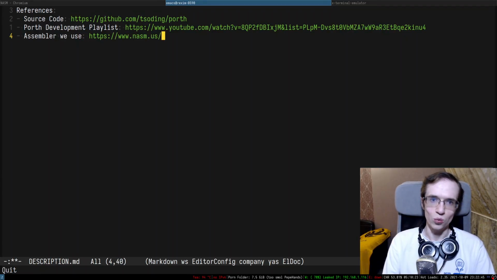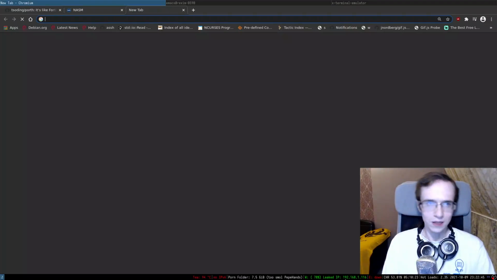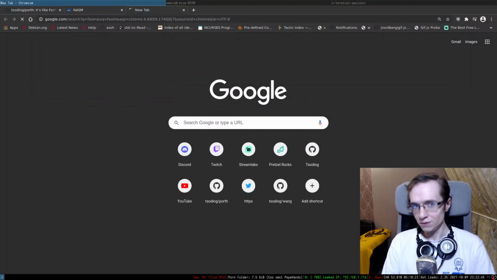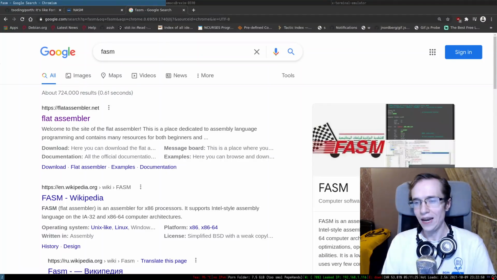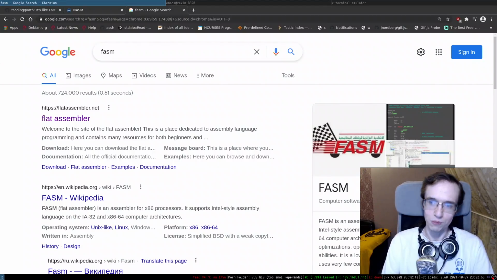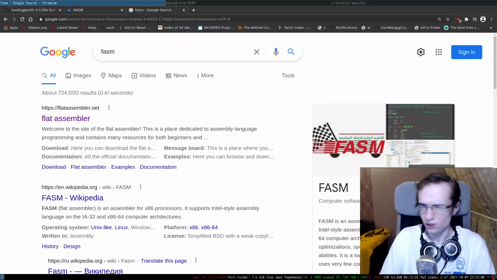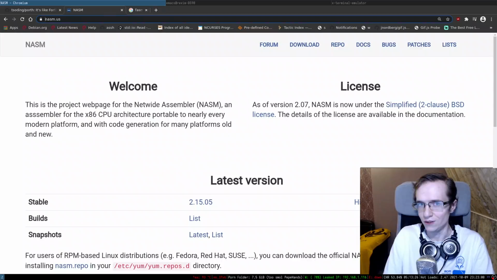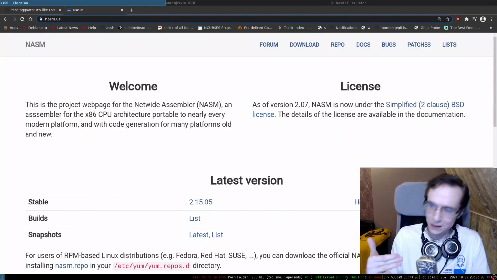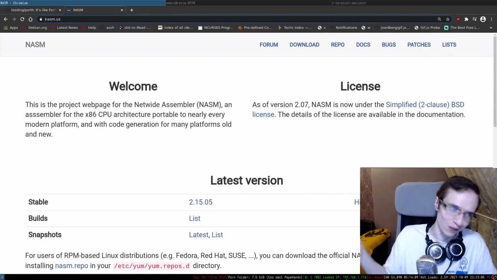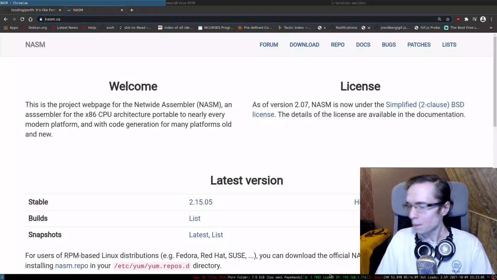Another thing that we could have used is FASM, and I don't have any particular reason to not use flat assembly. I'm just familiar with NASM rather than FASM, so that's why I'm using it. It's not really even a preference, I happen to know NASM and I don't know FASM.